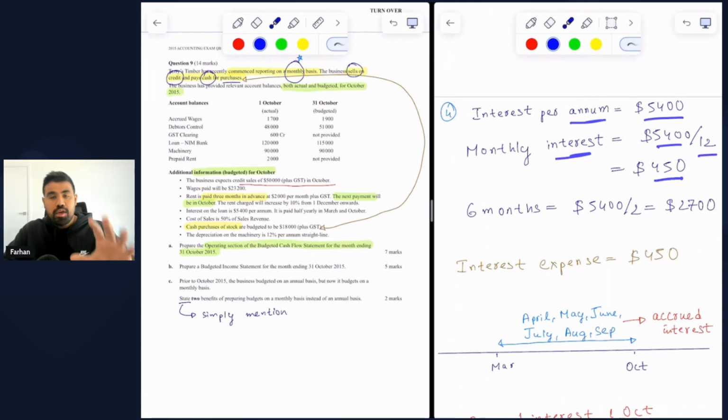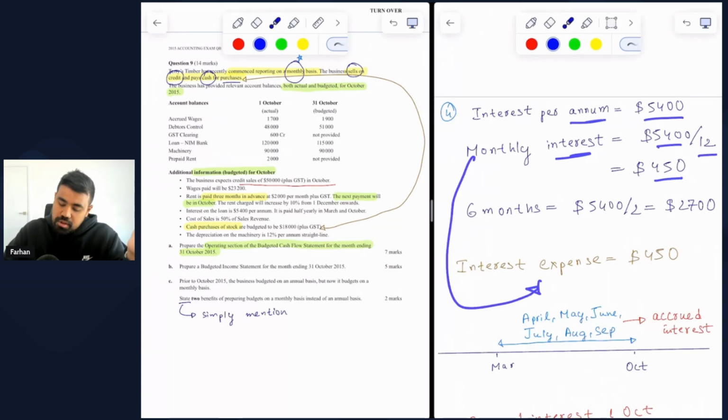Right. Now hold that thought. If the monthly interest is $450 and we understand that the business has started reporting on a monthly basis, we are only concerned about what happens in the month of October. In the month of October, which is 1 month, the interest should be $450 as the interest expense, right? So interest expense is $450 for the month of October, because we're only concerned about 1 month at the moment when we're preparing the financial statements.